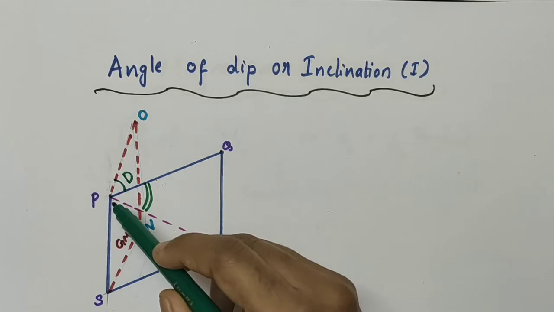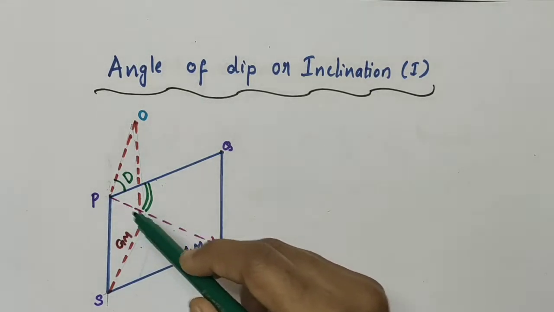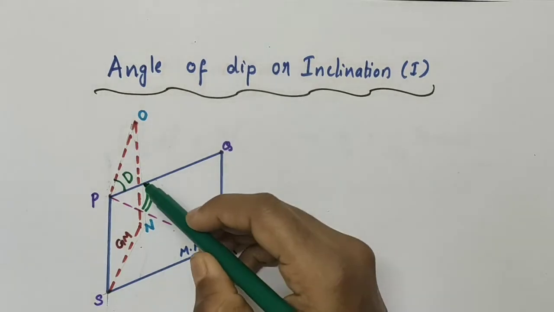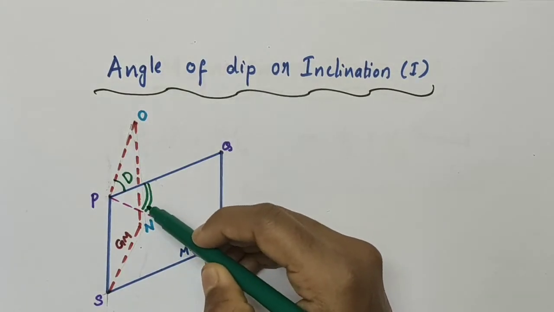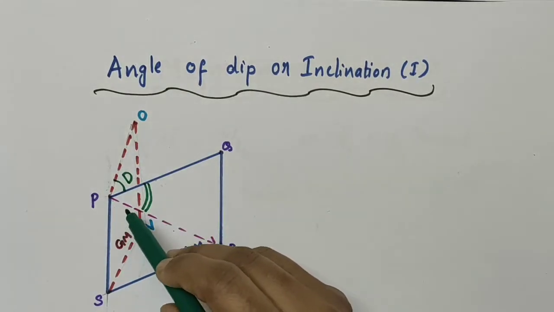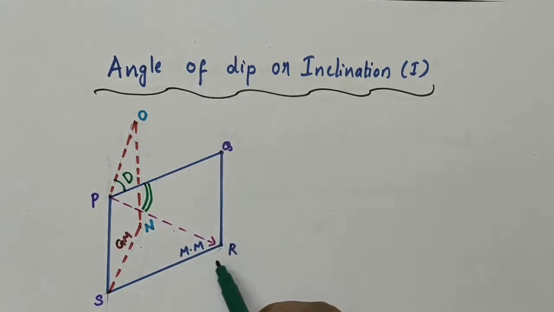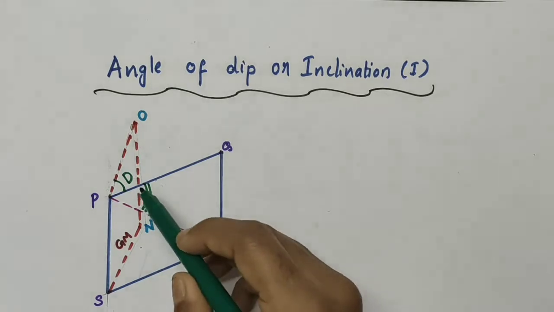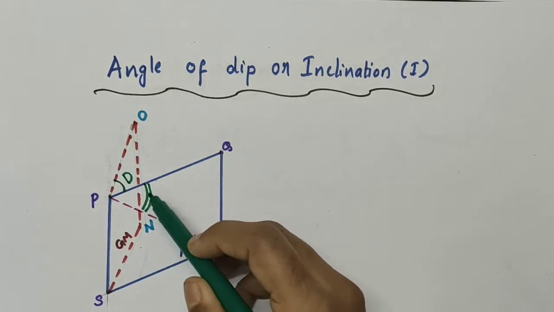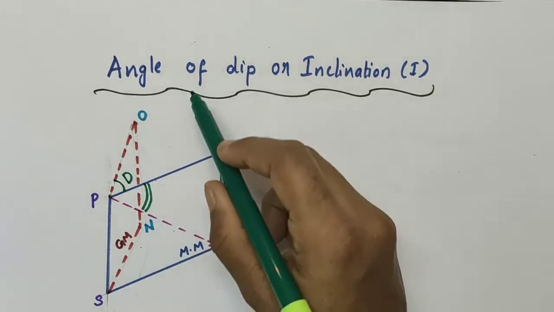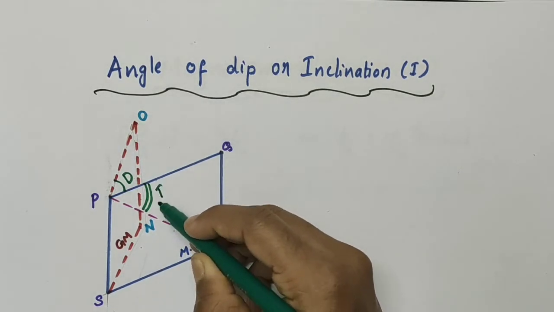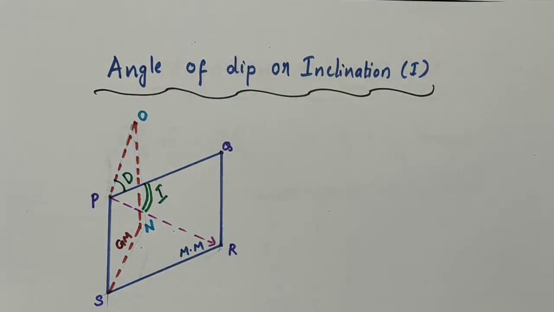Now, the needle lies in the magnetic meridian and aligns in a particular direction like this. It makes some angle here. This angle is called the angle of dip or angle of inclination, represented by capital letter I.